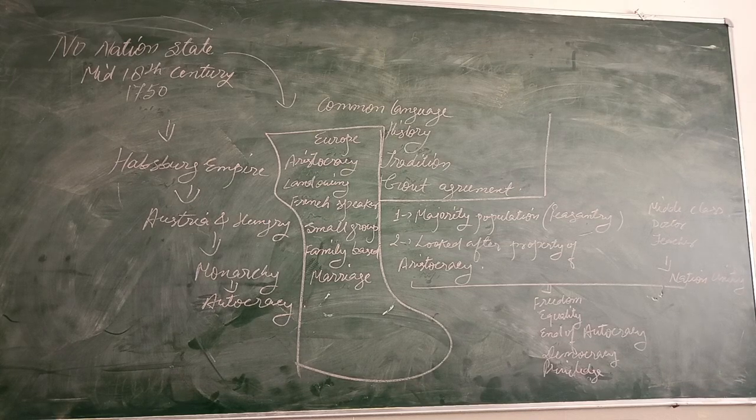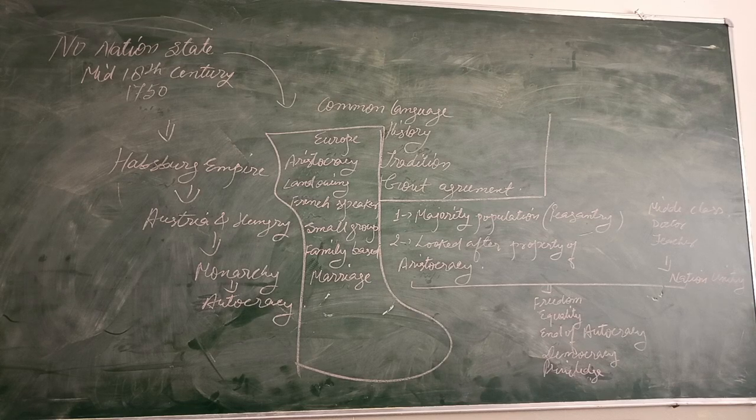A nation state, I have written there, is where a common language is spoken by the people, and they should have the same history and traditions, and the government should have an agreement with the people. They should not impose any kind of duty or restriction on them without permission. Like in India, we can have the best example.